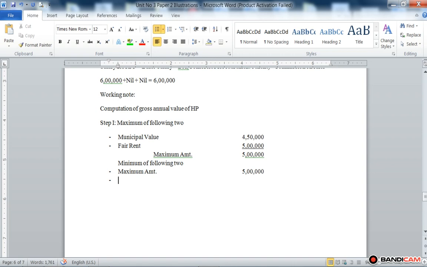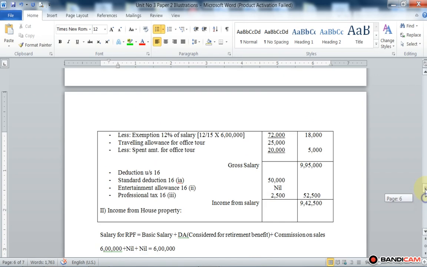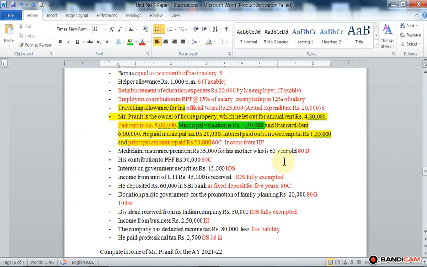So the maximum amount is compared with standard rent, and standard rent is also given in the illustration. So here standard rent is 6 lakh.